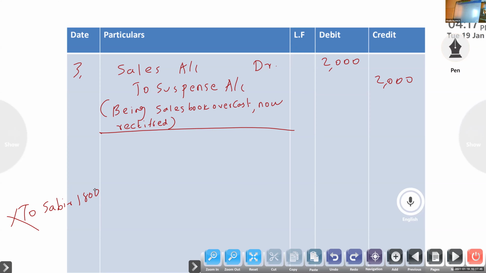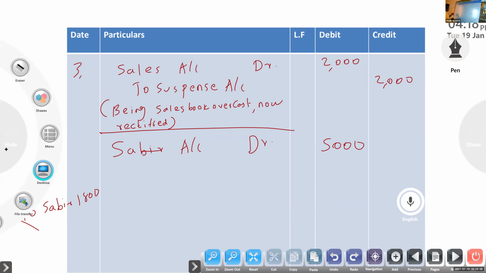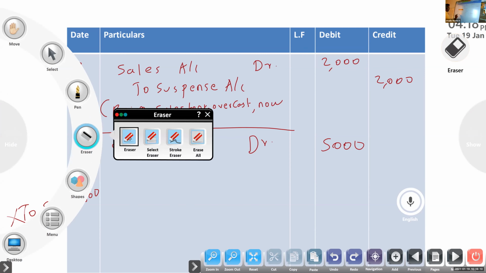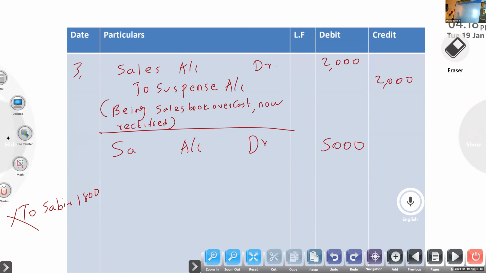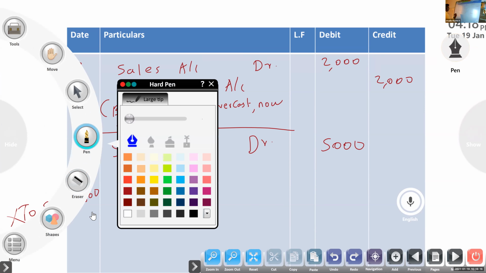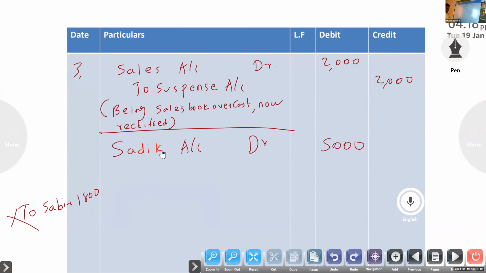Sir, Sadiq is debit. Yes. So Sabir account debtor. Paid to Sadiq 5,000. So we credited to Sadiq, no, this one Sabir. Okay, Sadiq, I am telling. Cash paid to Sadiq. So Sadiq account debtor. So we credited to Sabir.